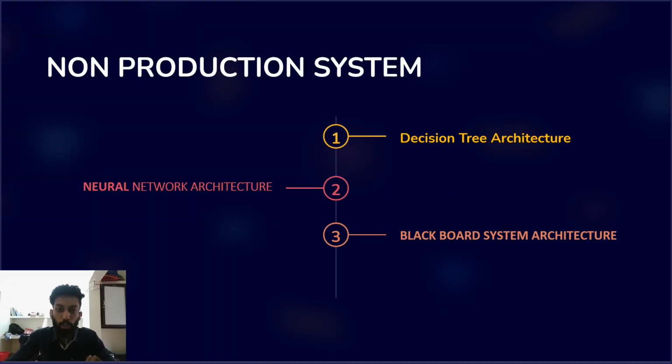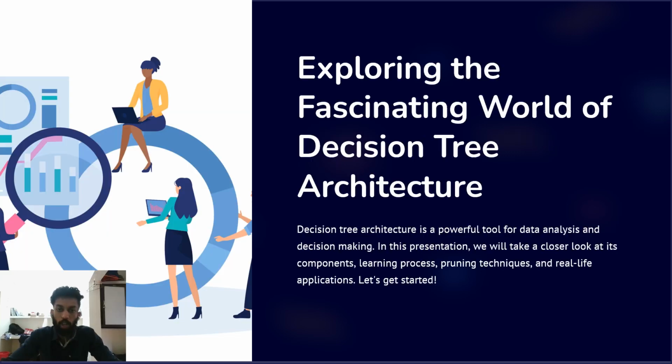When we talk about non-production system architecture, we are focusing on three main architectures. One is the decision tree architecture, the second is the neural network architecture, and the third is the blackboard system architecture. Let's go deep into it. Now let's have a look at the first one, the decision tree architecture.